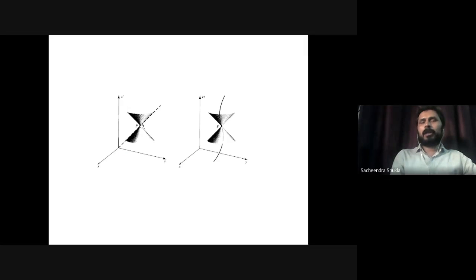At a point P, you can draw light cones, and the interesting part about this light cone is whatever is inside it, on the upper side or the bottom side of this figure, can be connected to this point P. They are events which can occur from P, moving to that event. Whatever is outside that light cone is immaterial; it doesn't affect P, and P is not affected by it. And along the diagonal, along this dashed line that is appearing here, is the path of a light ray in this space-time diagram. The vertical axis is the time axis, and the horizontal plane is represented by the x, y, and z coordinate system.